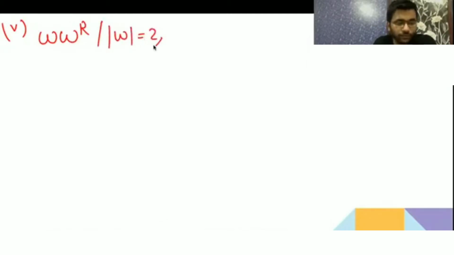Clear to everyone? Now next, WWR, where the length of W is equal to 2 and W belongs to any combination of a, b. Now tell me whether it is a regular language or not. It means W is any string whose length is equal to 2, with any combination of a, b.